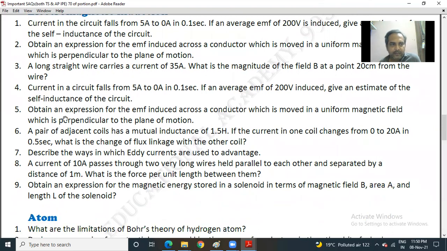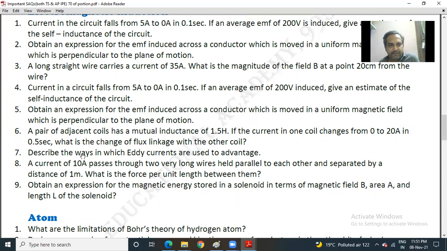Next. 5. Obtain an expression for the EMF induced across a conductor which is moved in a uniform magnetic field which is perpendicular to the plane of motion. Next. 6. A pair of adjacent coils has a mutual inductance of 1.5 Henry. If the current in one coil changes from 0 to 20 amperes in 0.5 seconds, what is the change of flux linkage with the other coil?